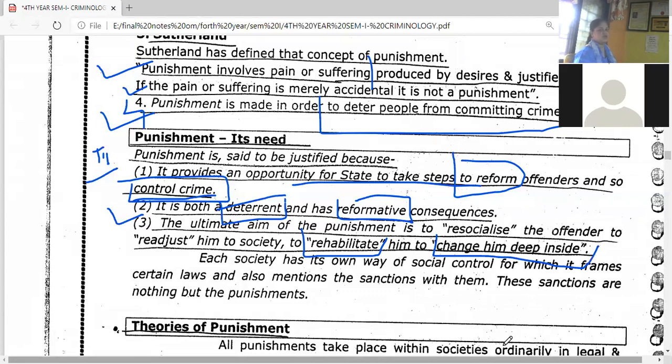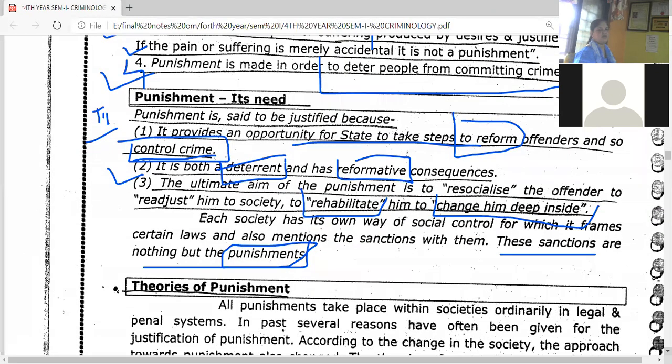Okay, each society has its own way of social control for which it frames certain law and also mentions the sanction. Of course, प्रत्येक societyचा penal policy वेगवेगळी असेल. Okay, but these sanctions are nothing but a punishment. आणि ती penal policy punishmentचे प्रकार वेगळे असतील, but penal policy म्हणजे नेमकी काय असेल तर punishments will be there.